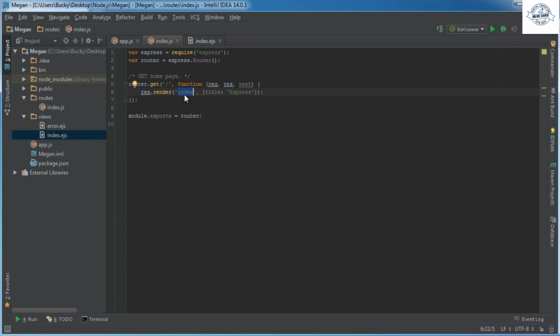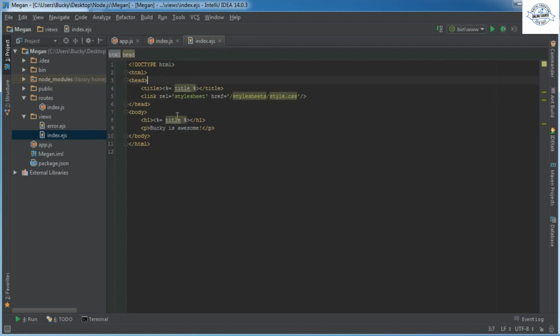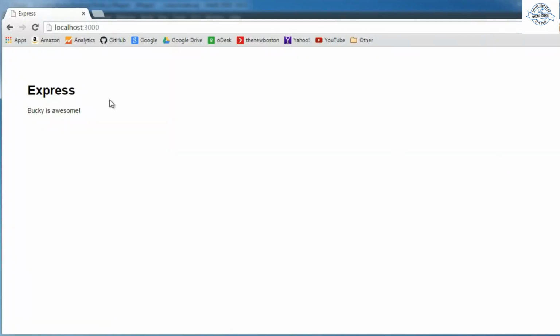Since we already set up our project to use EJS views instead of Jade, it already knows to add that file extension, so you don't need to type it manually. So it says whenever they request the homepage, use index.ejs, and you can also pass additional information. In this case, it passed one additional variable, and that variable was equal to Express. So now anytime we displayed title, which is a JavaScript variable, it displayed Express.